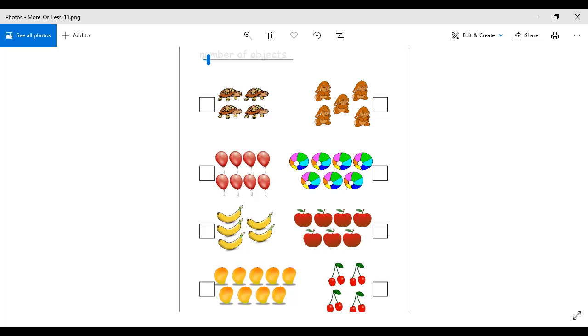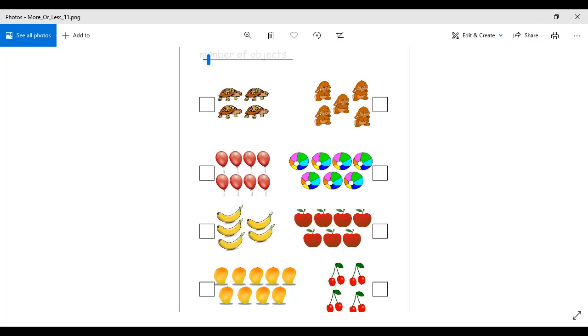Excellent. Okay. Ali, you tell me about the next one. We have bananas and apples. Apples are 7 in number and we have only 5 bananas. So which is in more quantity? Apples. Very well done.